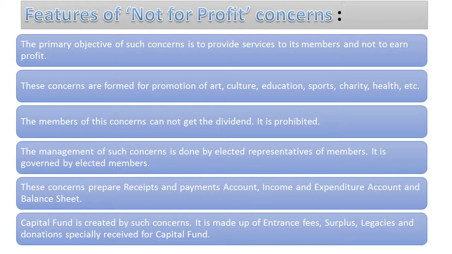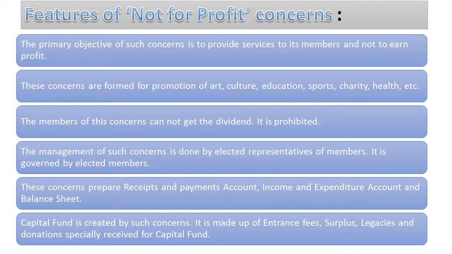Now normally we used to write the word capital, but this is the first time we will write capital fund, because this is not something which is brought by an owner. Here nobody is the owner of the not-for-profit concern. The not-for-profit organization is formed by the members, run by the members for the benefit of the society. So whatever the members are contributing, or whatever we got in the form of entrance fees, surplus, legacy, donation, after adding all this, we are going to create a fund, and that fund is normally called the capital.